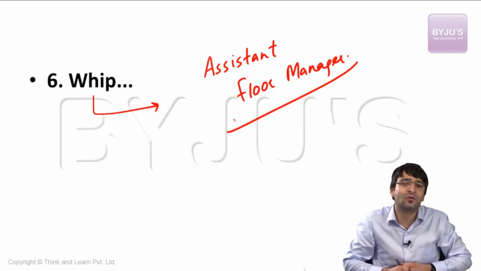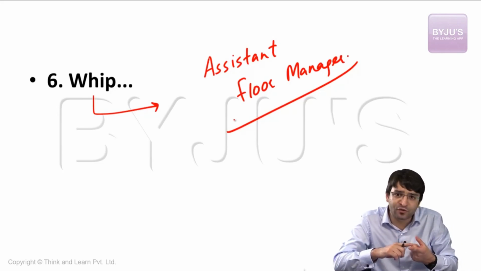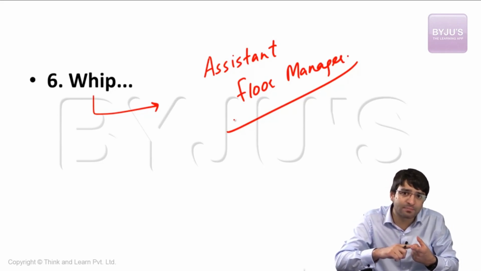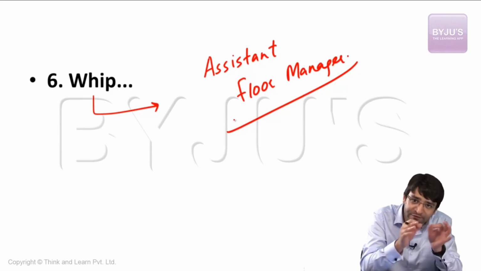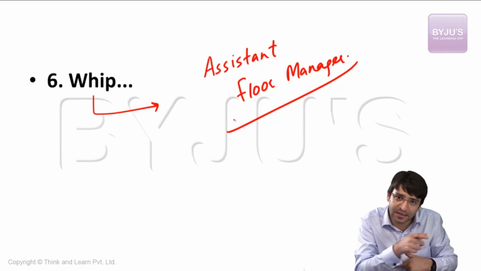For example, Jyotiraditya Scindia of Congress. He is the chief whip of the Congress party. It is the task of Jyotiraditya Scindia to ensure that all members of the Congress party are present when they are required to be present. That means if voting is to take place for GST, whether they should vote in favor of the GST or against the GST, who will tell these members? The chief whip, Jyotiraditya Scindia.